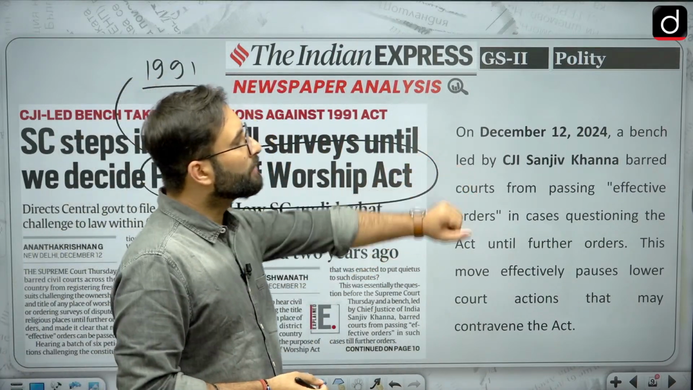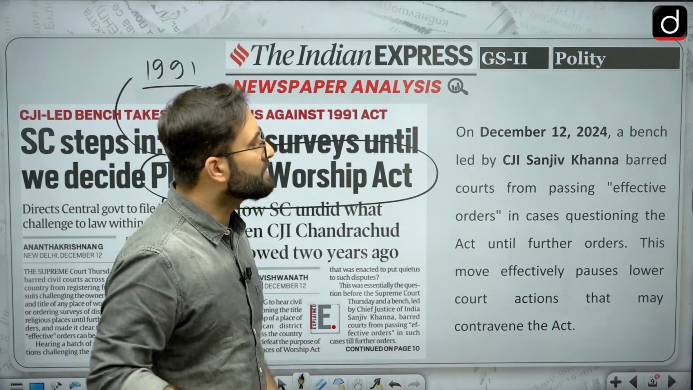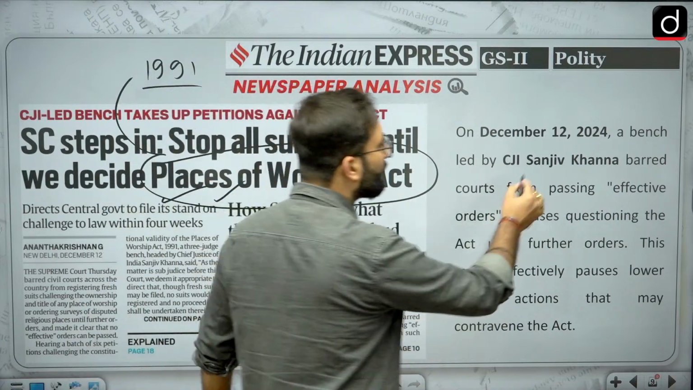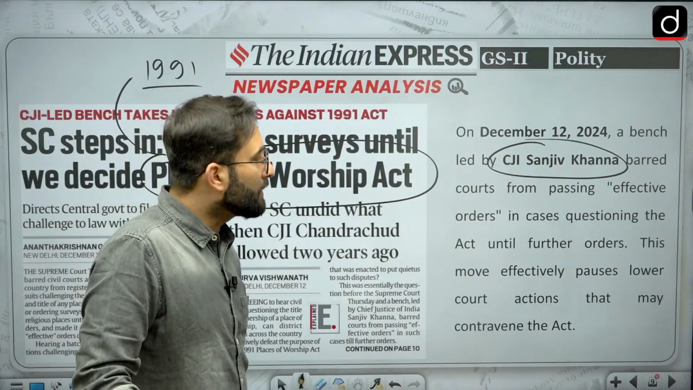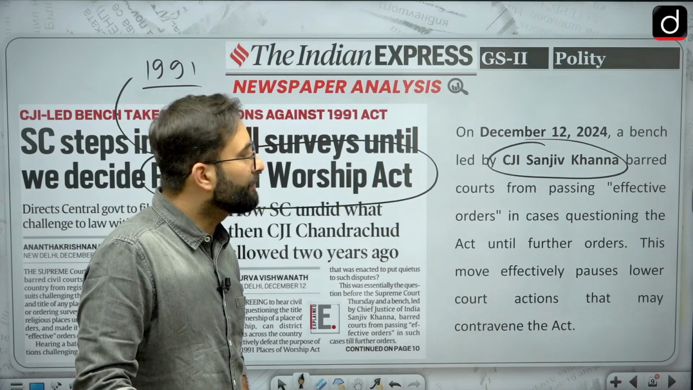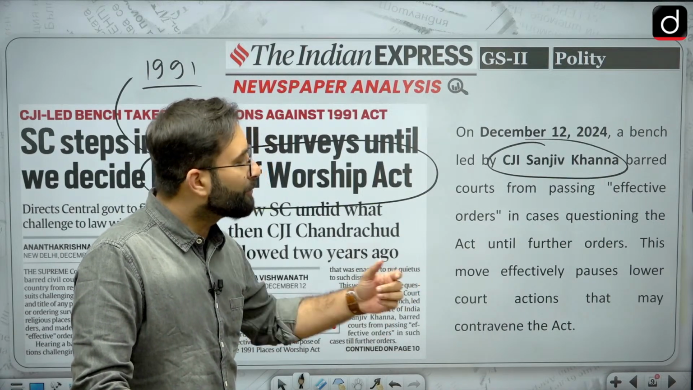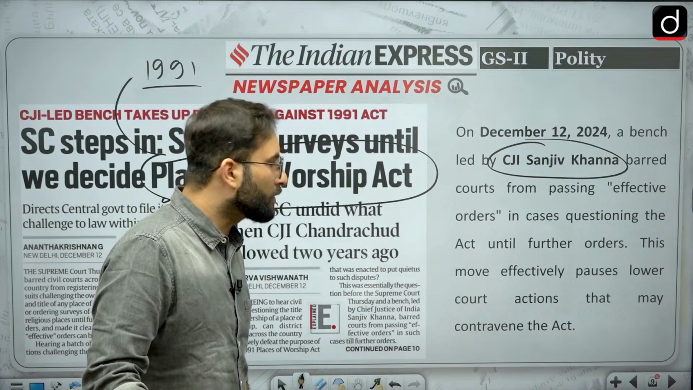On December 12, 2024, a bench led by CJI Sanjeev Khanna, the newly appointed CJI, barred the courts from passing effective orders in cases questioning the act until further orders. This move effectively paused lower court action that may contravene the act.